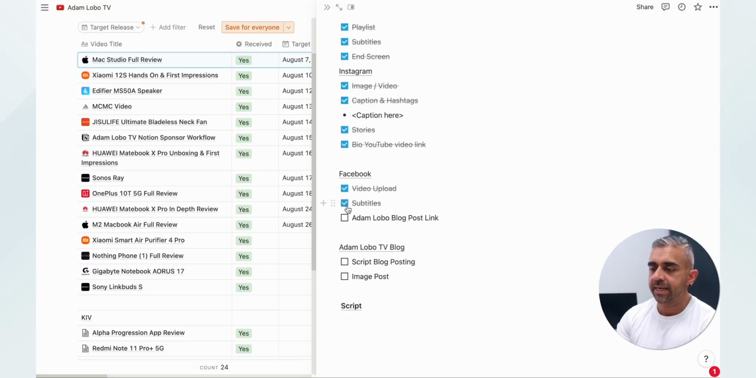Okay. Subtitles is the same. So whether or not I put the same subtitles, the good news is that whatever subtitles or SRT files you create for YouTube, you can use the similar file on Facebook, so you don't have to create two files, so less work for Jefferson. And then the Adam Lobo blog post link, that is something we also put in once you put it on Facebook.